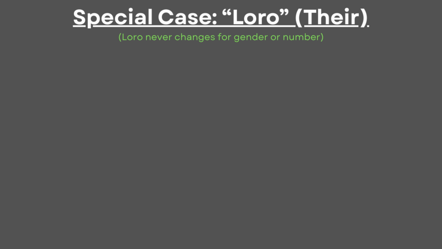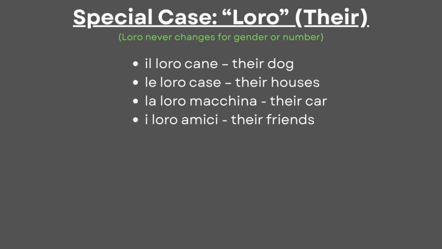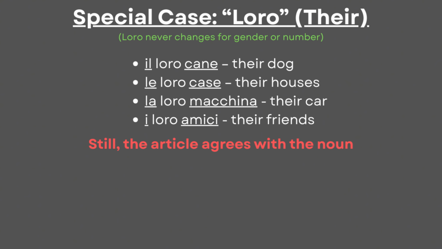Furthermore, Italian has a special case with loro, which means their. Loro never changes for gender or number, thereby allowing us to make any sentence, like il loro cane, le loro case, la loro macchina, i loro amici. Even though gender and number do not affect loro, the definite article still must agree with the noun.